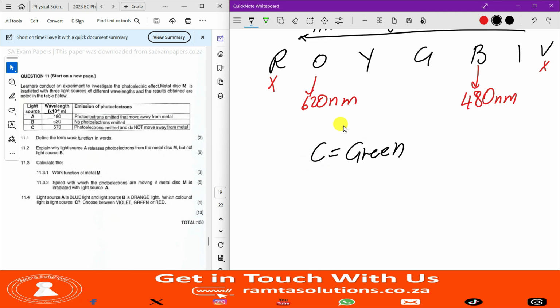Okay, that's it, guys. This is how you answer optical phenomena and the properties of matter exam questions. So see you next time, and bye bye.